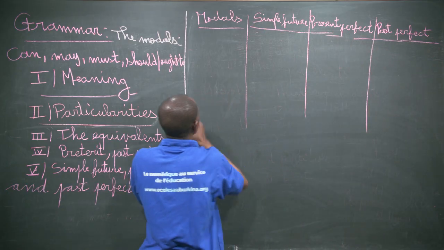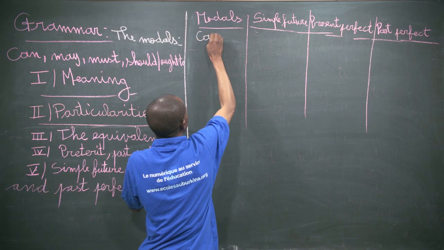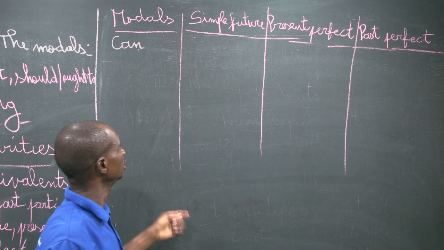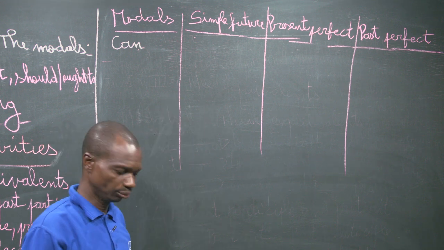Okay, then can. The simple future of can is will be able to.